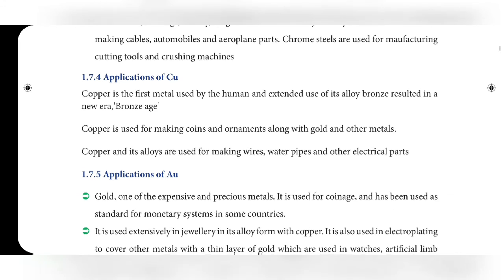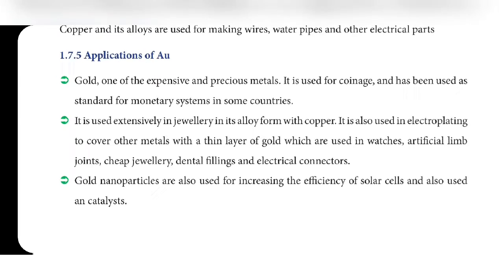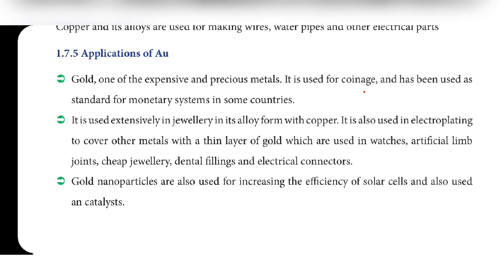Next one, applications of gold. Gold, one of the most expensive and precious metals, is used for making coins, that is coinage, and has been used as a standard for the monetary system in some countries. Second point, it is used extensively in jewelry in its alloy form with copper. Alloy means a mixture of metals. We know in gold jewelry, gold is mixed with copper.